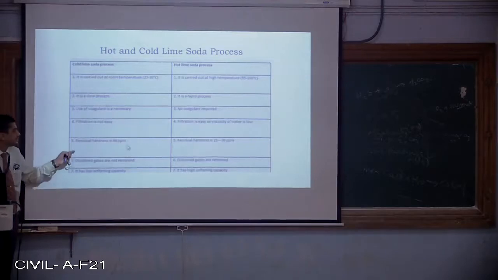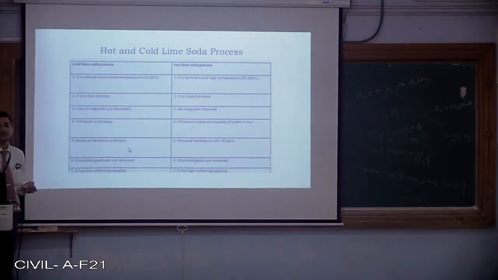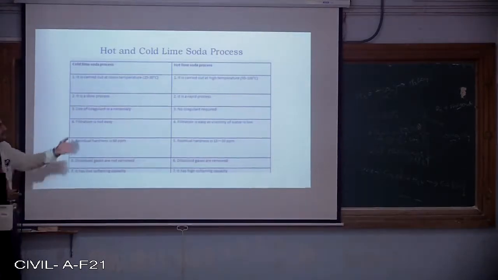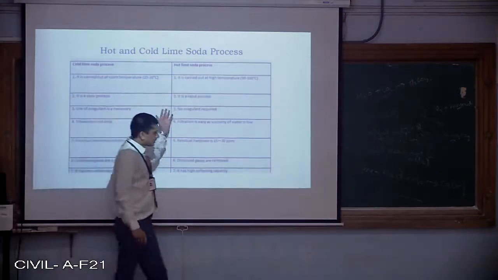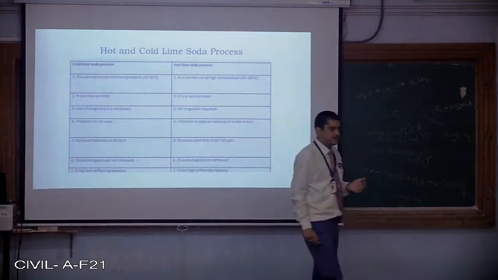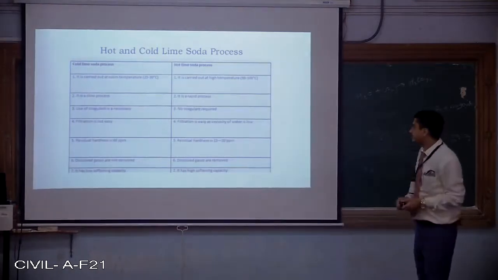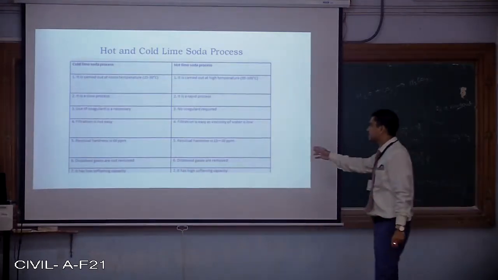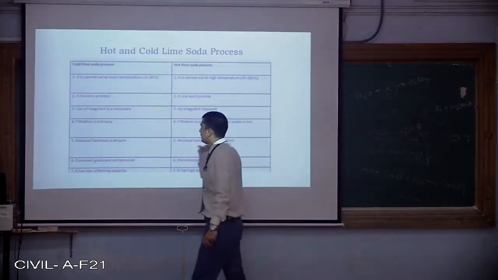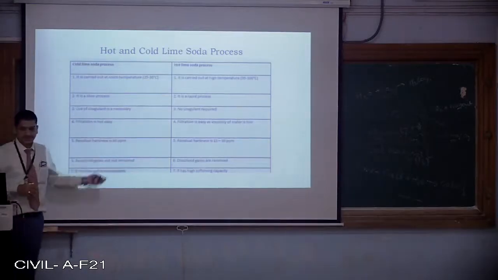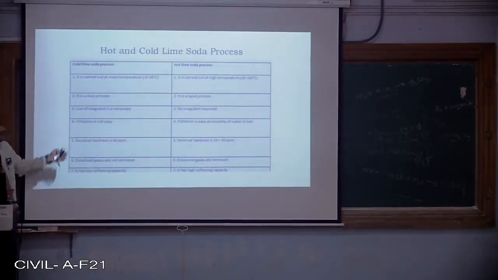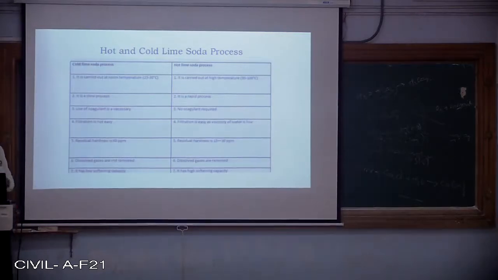Residual hardness, that means the efficiency of the cold lime soda process, will be a little bit lower compared to the hot lime soda process, because the hot lime soda process yields hard water at the rate of 30% at the outlet of the treatment plant. However, with the cold lime soda process, it will be 60. So that means the hot lime soda process will have higher efficiency compared to the cold lime soda process.